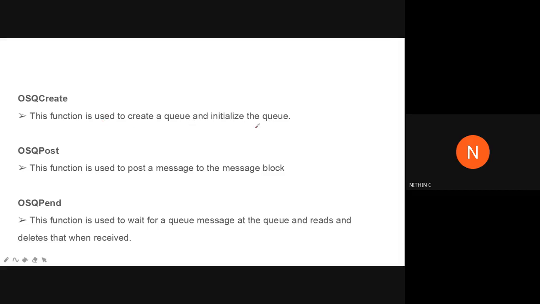That is also important. Mere creation of the queue is not enough. We need to initialize the queue with the head pointer as well as the tail pointer, so that you will be aware of the size of the queue. Fine. That is the initial process.